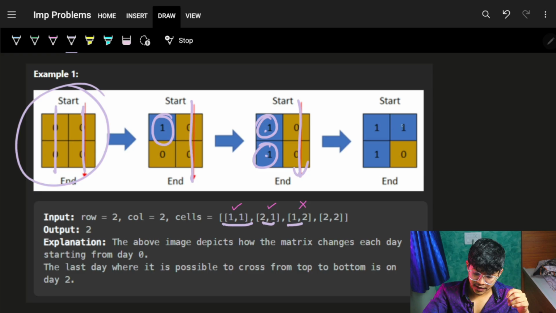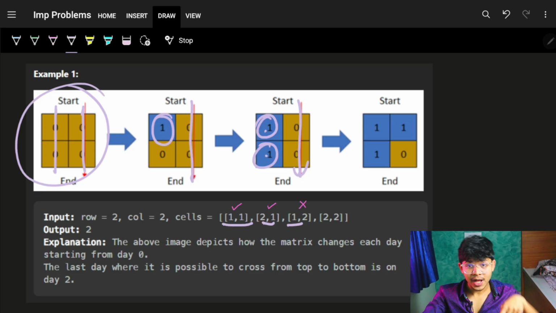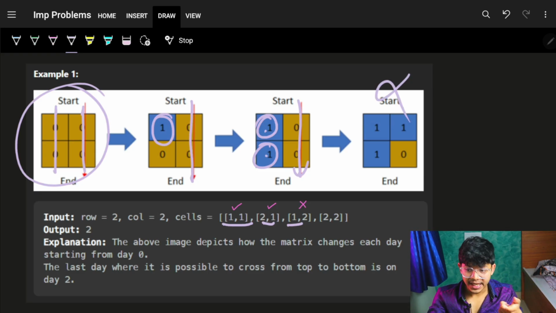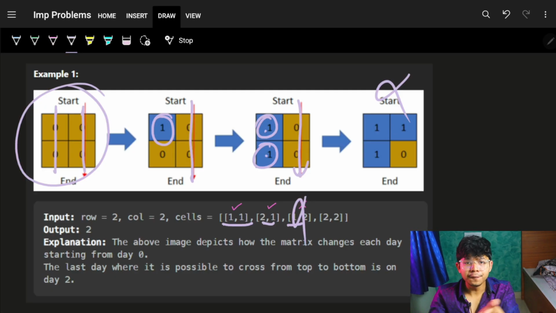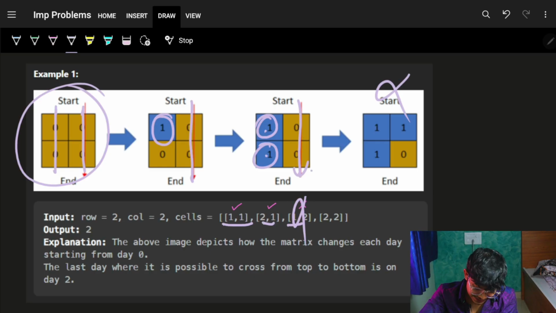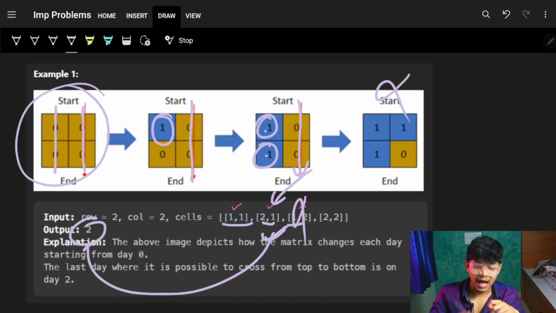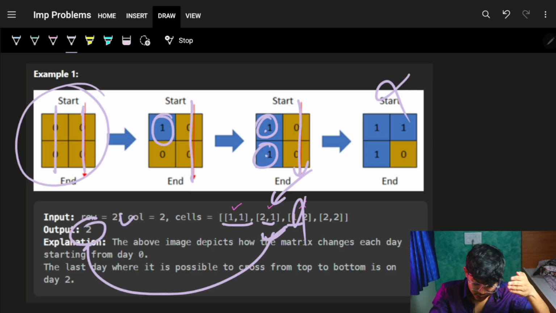As 1,2 gets flooded, now there is no top cell to actually start from, so here I cannot move at all. And for sure, as I cannot move here, going forward I cannot move either. So day 2 is the last day I was actually able to move from top to bottom. So the answer is day 2.